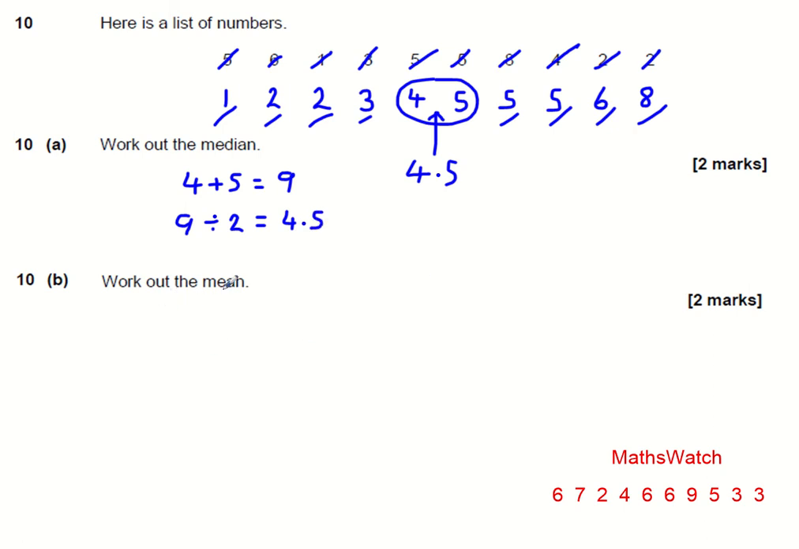10b, work out the mean. So when we're working out the mean, that's where we add up all the numbers and then divide by however many numbers we had. So 1 plus 2 plus 2 plus 3, 4, 5, 5, 5, 6 and 8 all adds up to give 41. There are 10 numbers, which means I'm dividing that by 10, and so my mean is 4.1.